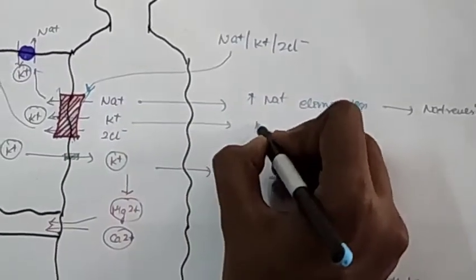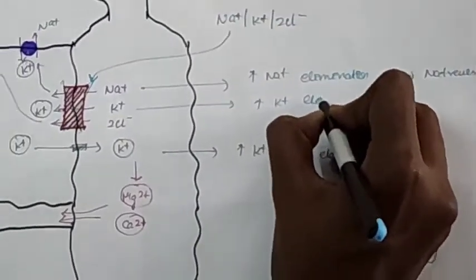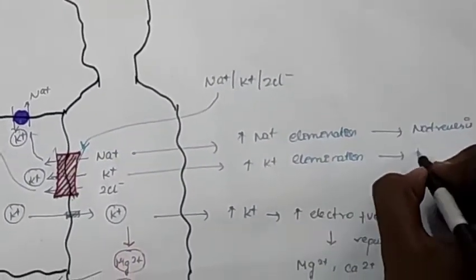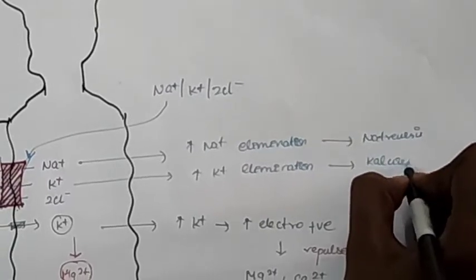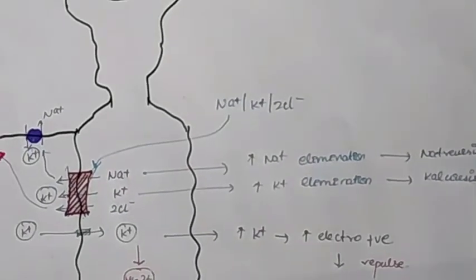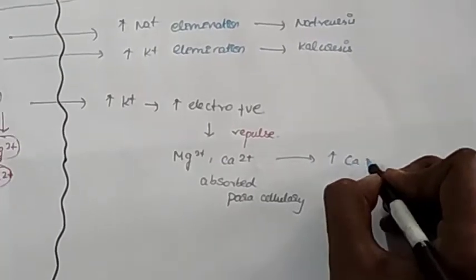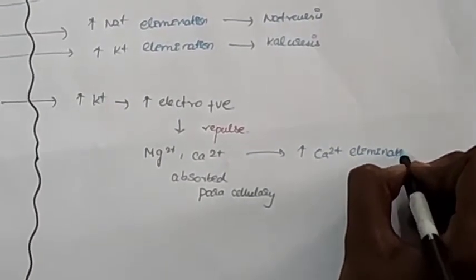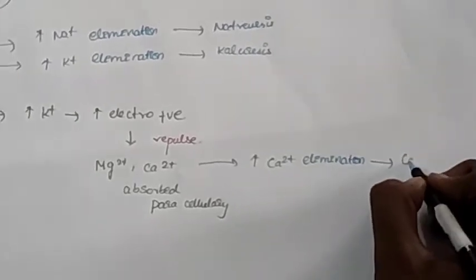And as the potassium ion is not reabsorbed, this causes increased potassium elimination in the urine, leading to caluresis. The magnesium and calcium ions are also not reabsorbed, leading to increased calcium elimination in the urine, called as calciuria.